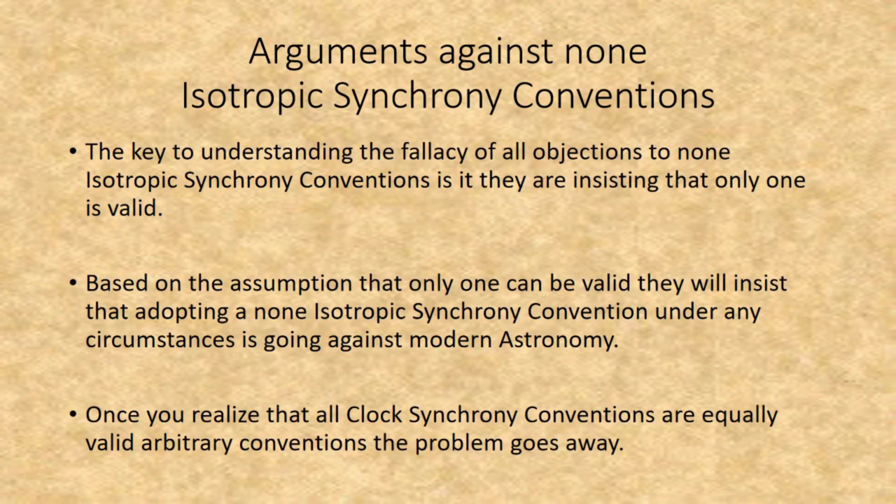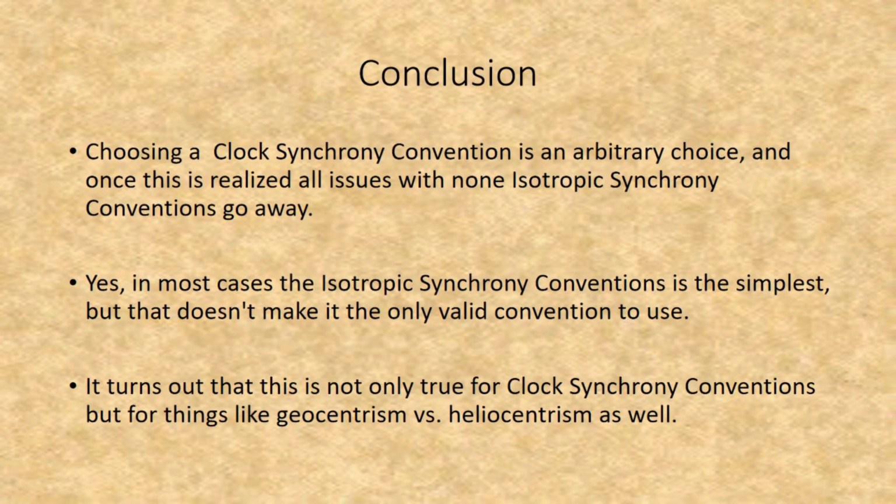The key to understanding the fallacy of all objections to non-isotropic synchrony conventions is that they are insisting that only one is valid. Based on the assumption that only one can be valid, they will insist that adopting a non-isotropic synchrony convention under any circumstances is going against modern astronomy. Once you realize that all clock synchrony conventions are equally valid, arbitrary conventions, the problem goes away. Choosing a clock synchrony convention is an arbitrary choice, and once this is realized, all issues with non-isotropic synchrony conventions go away. Yes, in most cases, the isotropic synchrony convention is the simplest, but that does not make it the only valid convention to use.